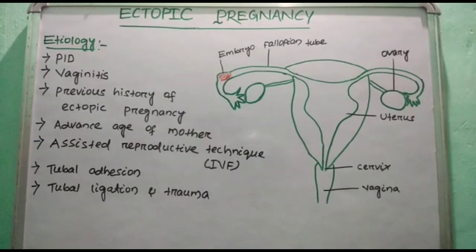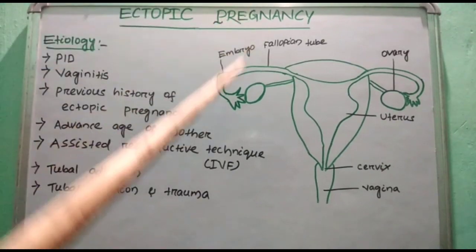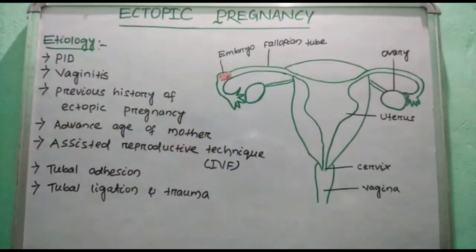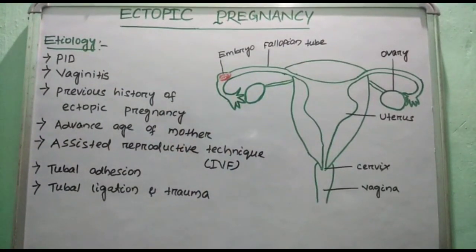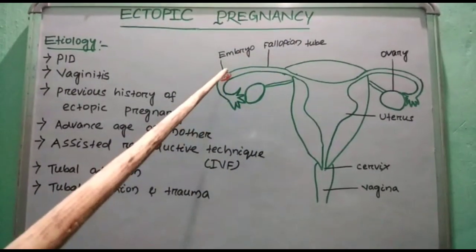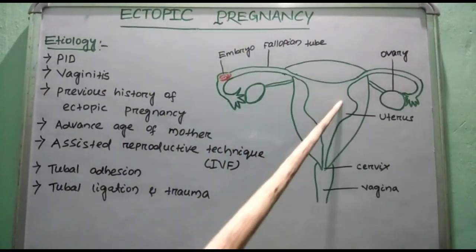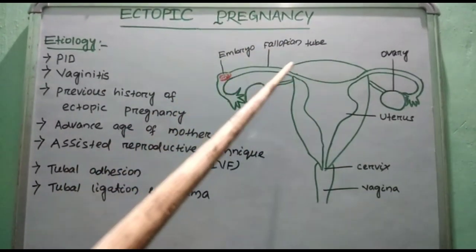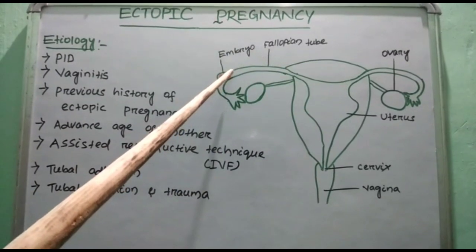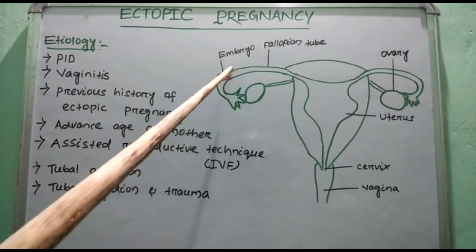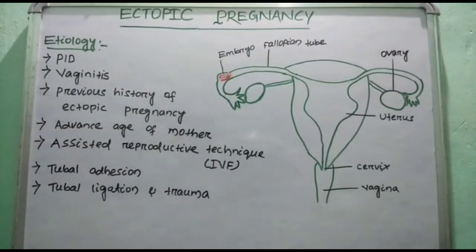After 3 days of the IVF procedure, the zygote is transferred to the uterus from the fallopian tube. But here, instead of the zygote being transferred to the uterine cavity, it is implanted in the fallopian tube, mainly in the ampullary part. So ectopic pregnancy occurs. Next one is tubal adhesion.